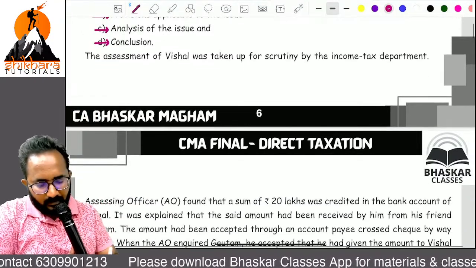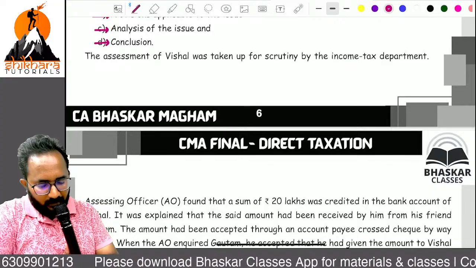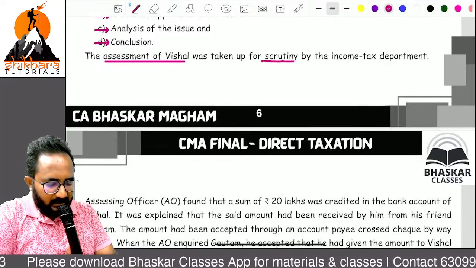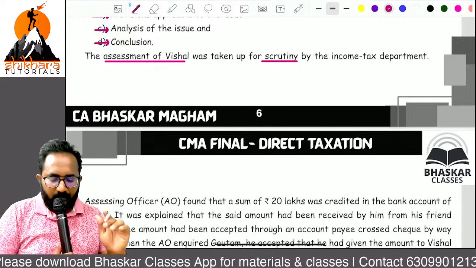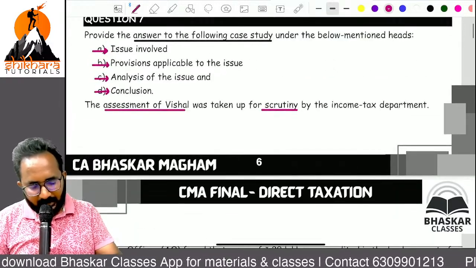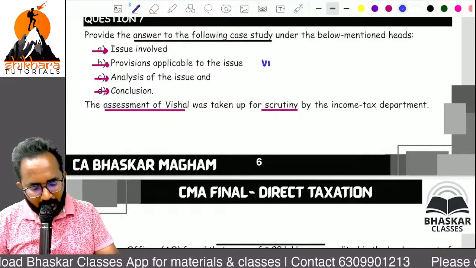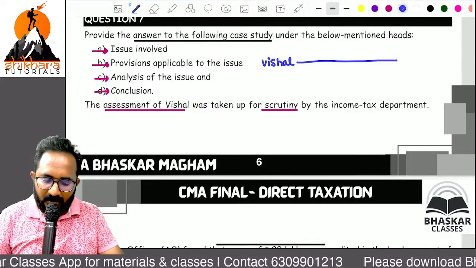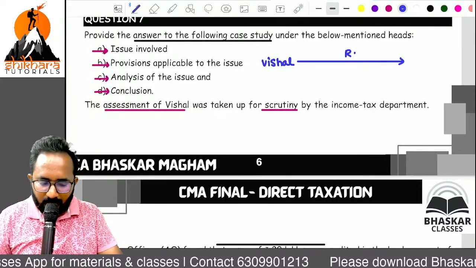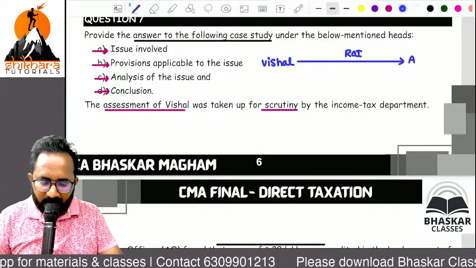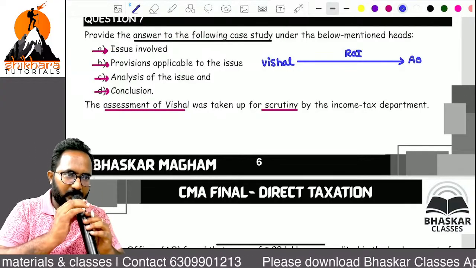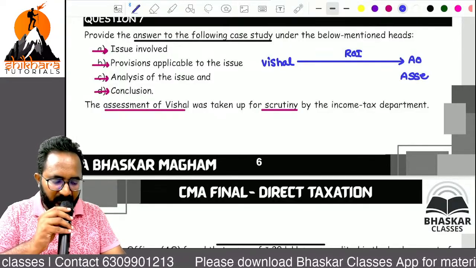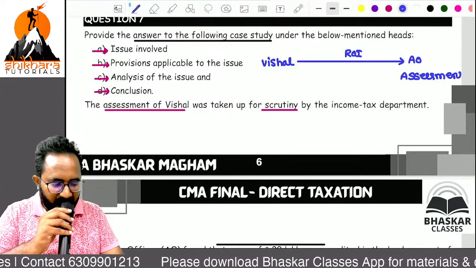Question: assessment of Vishal was taken up for scrutiny by the income tax department. Example, Vishal filed the return of income. So automatically, when Vishal files the return of income, the AO, the assessing officer, one officer in the income tax department, will conduct the assessment. Assessment means verification, conducted by whom? The assessing officer.